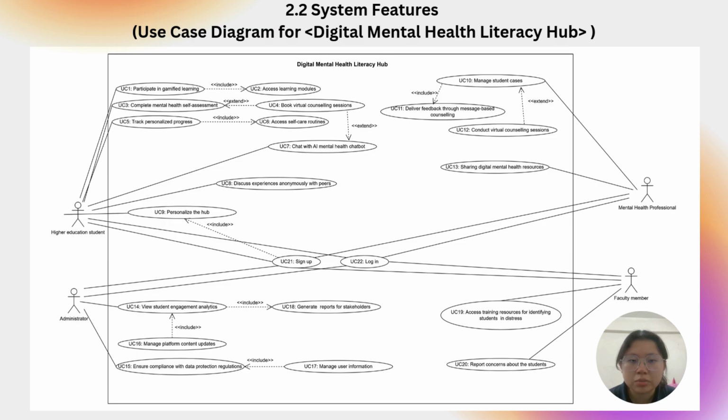The use case diagram outlines the interaction between users and the system. The actors are higher education student, mental health professional, administrator, and faculty member. The relationships between the use cases are stated in this diagram. For example, there is an include relationship between UC10 and UC11, as UC11 is included in UC10. There is also an extend relationship between UC12 and UC10, which means UC12 is an extension of UC10 under certain